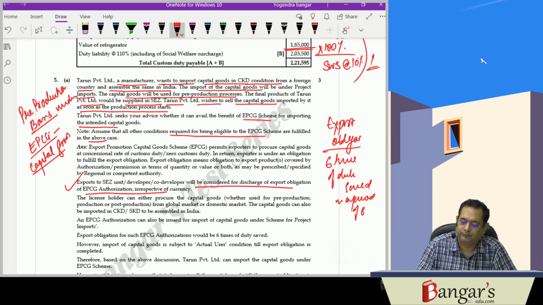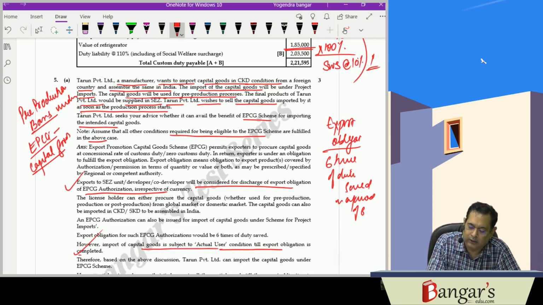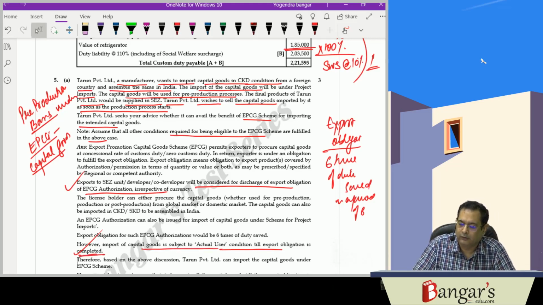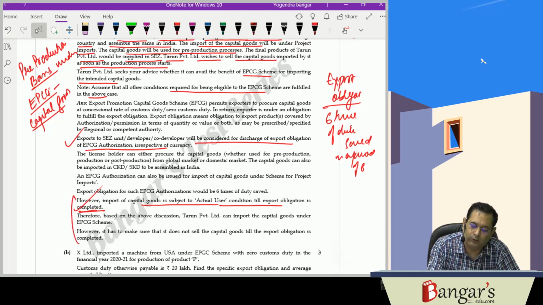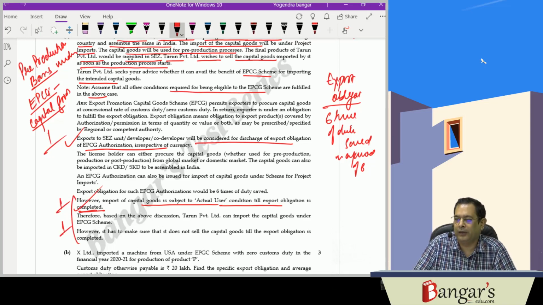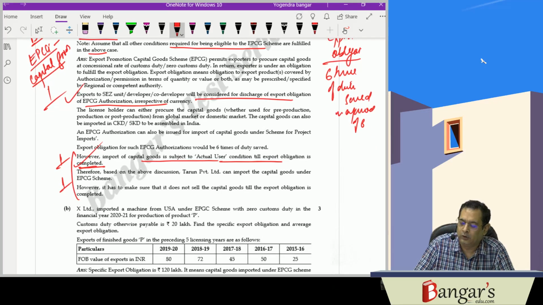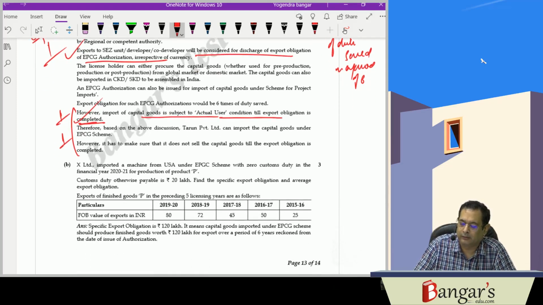And here, first of all, we have to fulfill the export obligation, and when the export obligation is fulfilled, then only the capital goods can be disposed of. So import of capital goods is subject to what? The actual user condition until the export obligation is completed. So that is an important point. So they want to import, they can, but when this export obligation is fulfilled, then only they will be allowed to sell the goods in the market.